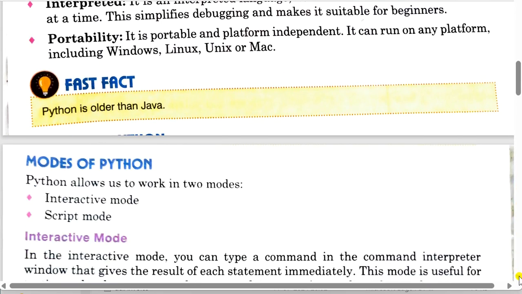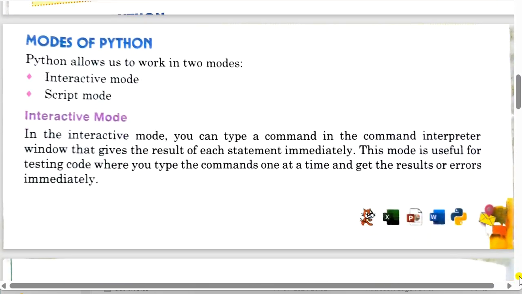Next one is modes of Python. So that I was telling you, the modes of Python means in which mode we are typing the programs, we are doing the coding. So Python allows us to work in two modes. First one is interactive mode, and second one is script mode. Now firstly we come to the interactive mode. In the interactive mode, you can type a command in the command interpreter window that gives the result of each statement immediately. Means you will get the output or result of the program immediately.